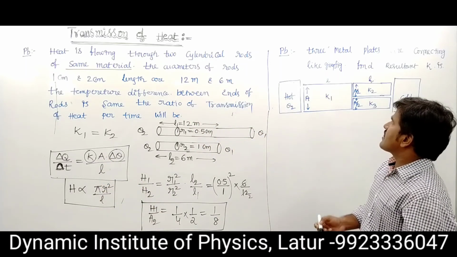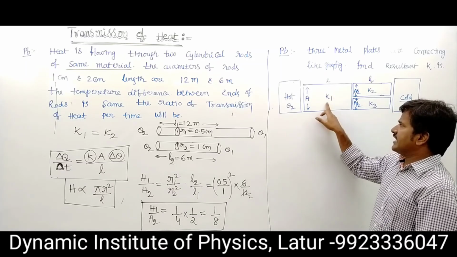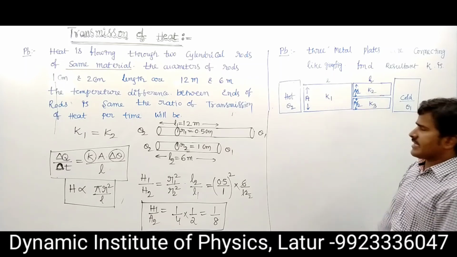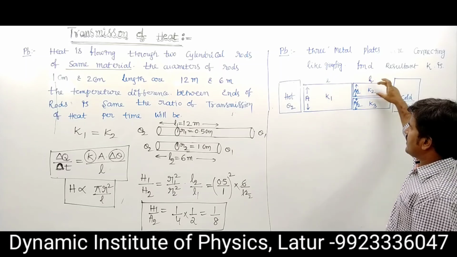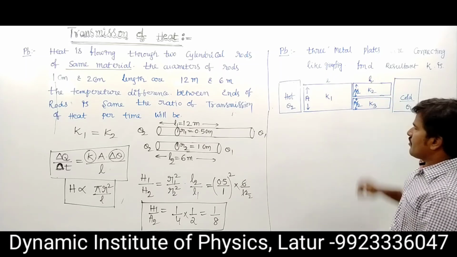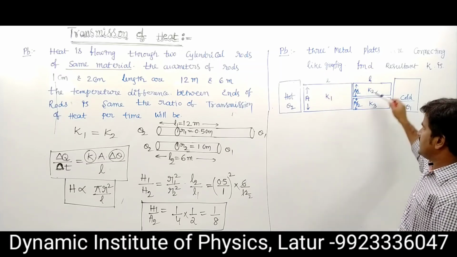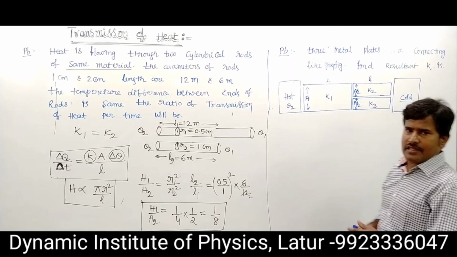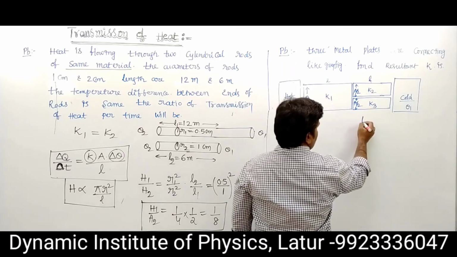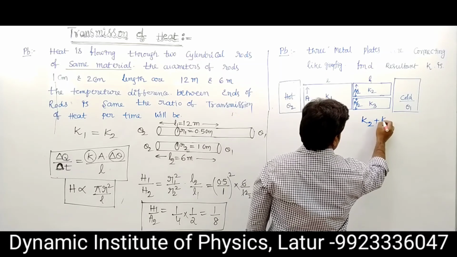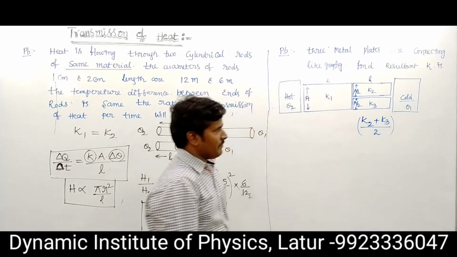Another, the second problem: three different materials, one with thermal conductivity K1, another K2, another K3. A is the area of the first metal, and the second metal has half of the area and the third also half. The lengths are same, this length L, this length also L. First these two rods are in parallel combination. The resultant equals K2 plus K3 upon 2. The resultant is K2 plus K3 by 2.